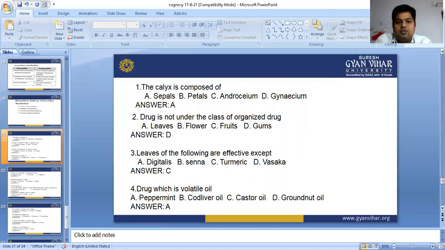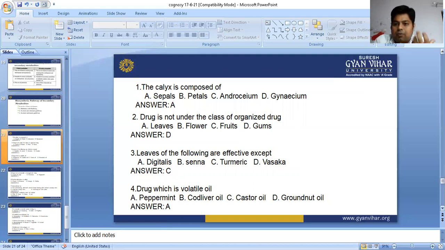Now, which drug is not under the class of organized drug? Among the options: leaf, flower, fruit, gums. What is the definition of organized drug? Organized drugs have a proper shape and proper structure. Leaf has a proper shape.